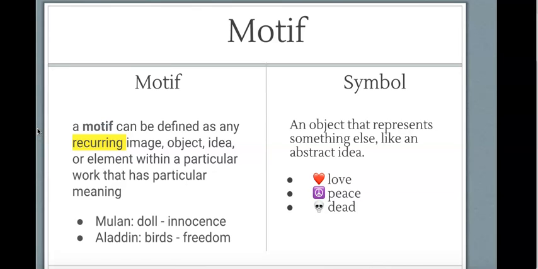So it is a motif, and symbol and motif are confusing sometimes, but a motif really has to occur more than once. It has to be something that happens throughout the text. Whereas a symbol is typically just something that we see once. A reoccurring symbol we typically call a motif. So we have things like love, peace, death, all of these things that we can see and we recognize as an object, a physical thing that represents an abstract idea.